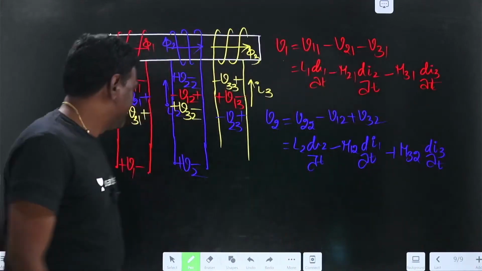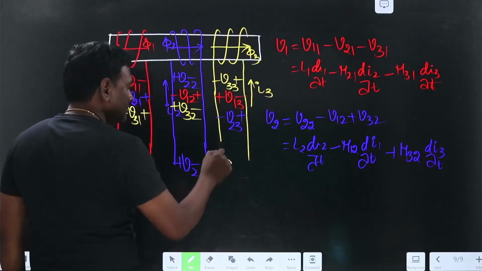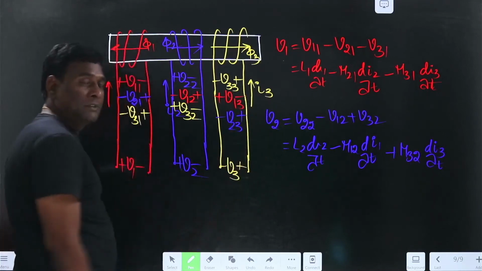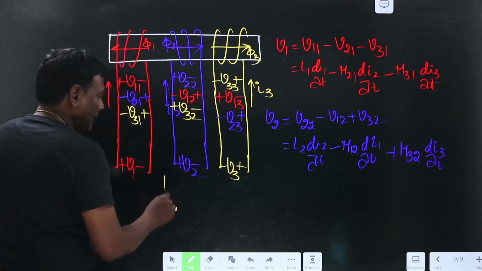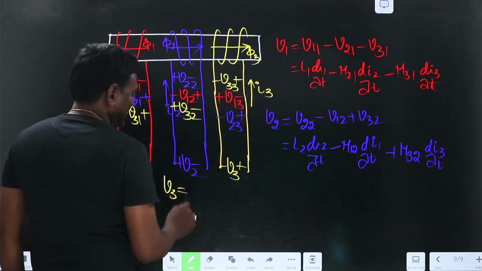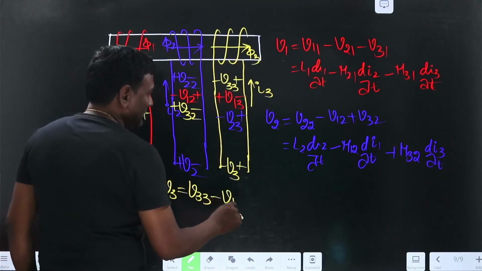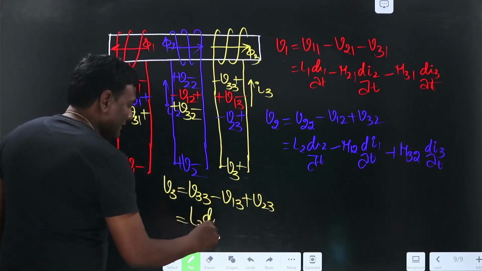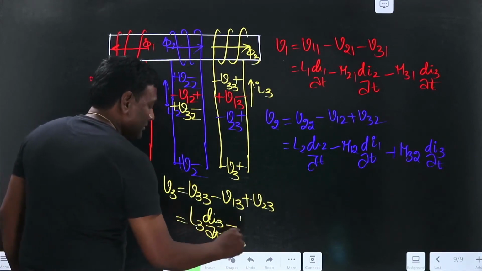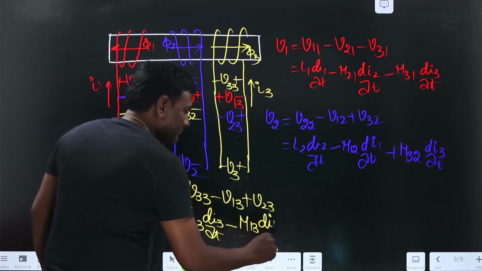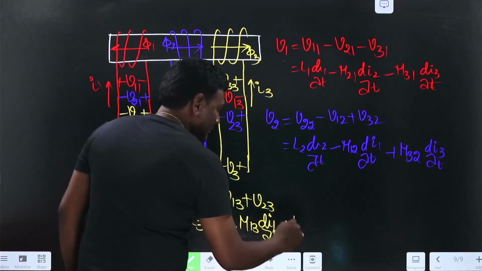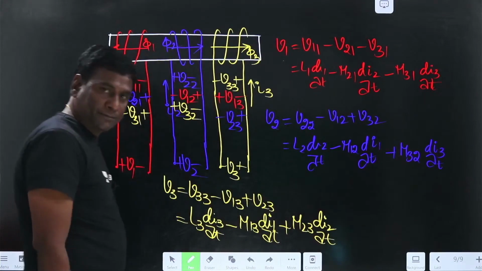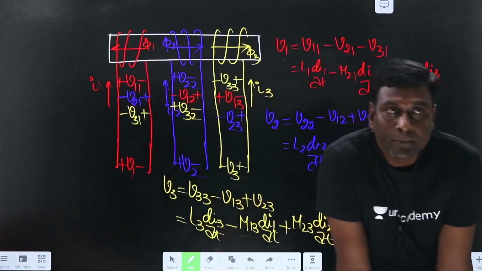Let me write the last one only. I3 is entering here, so let me consider V3 here. Let me go in this way: V3 equals plus V33 minus V13 plus V23. So this is going to be L3 di3 by dt, minus M13 di1 by dt because of I1, plus M23 di2 because of second. It is going to be this.